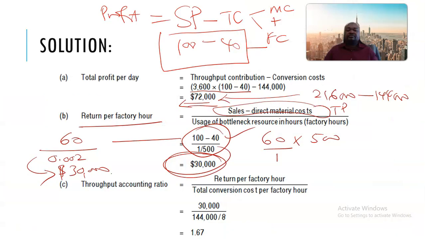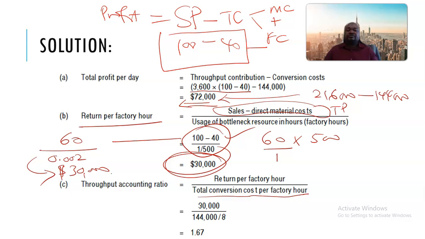So the total conversion cost per hour: we know that the total cost per day was 144,000, but the hours available are only 8 hours in a day. So we come here and say 144,000, which was the total cost, divided by the hours per day.